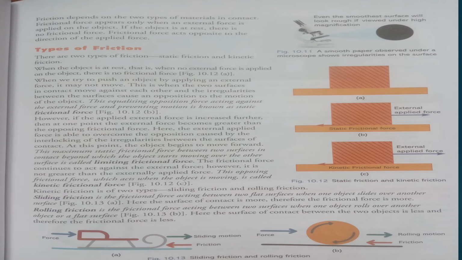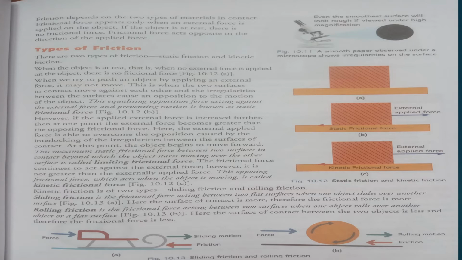Friction depends on the two types of material in contact. Remember, frictional force appears only when an external force is applied on the object. If the object is at rest, there is no frictional force. So frictional force acts opposite to the direction of the applied force.